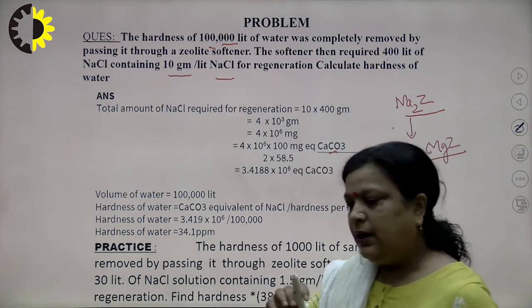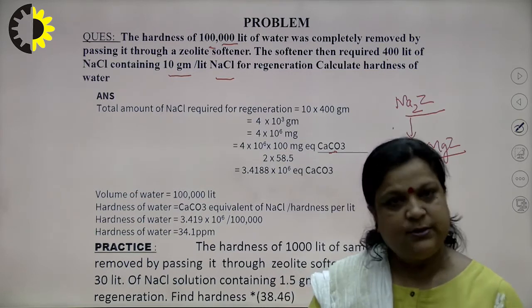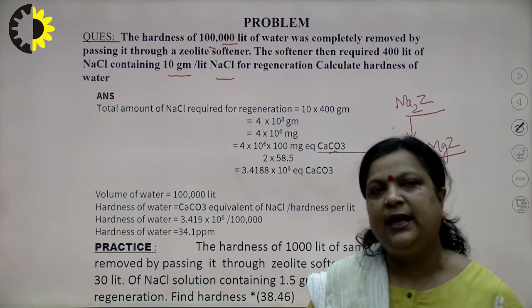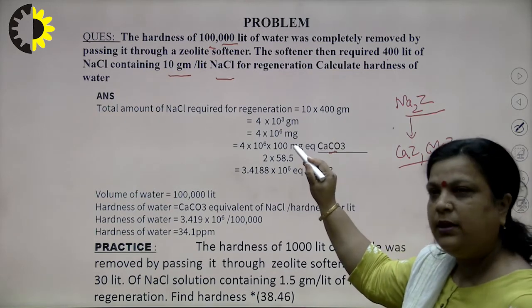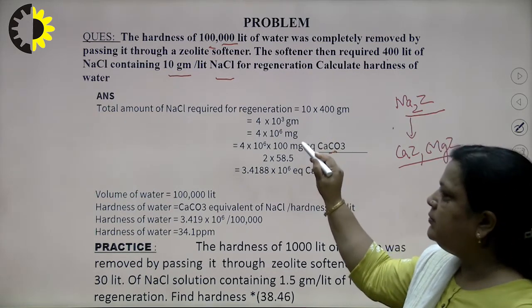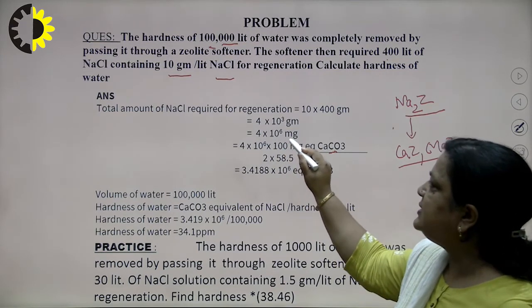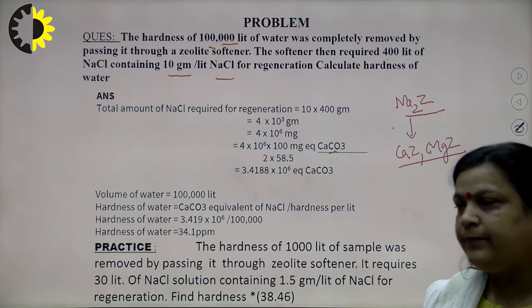And in water chemistry numerical, we look for 3 things. First is milligram, second is per liter, and third is equivalent calcium carbonate. So, we convert this gram into milligram, and in 1 gram there is 10 to the power 3 milligram. So, 4 into 10 to the power 6 milligram. This is the amount of total NaCl required.